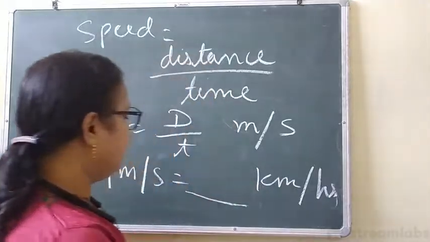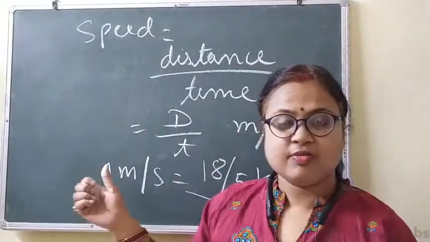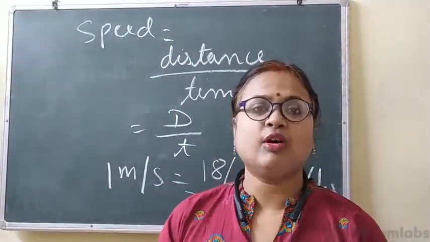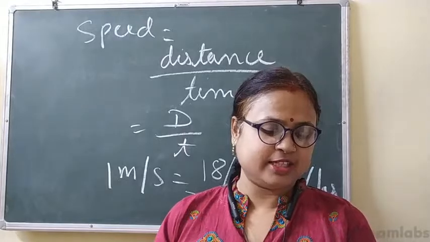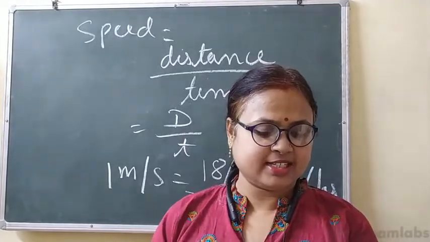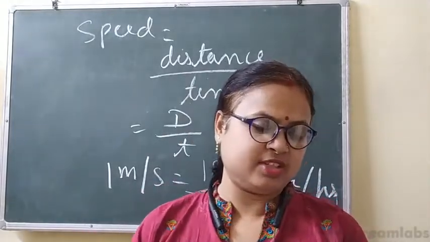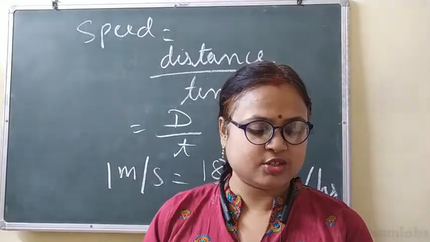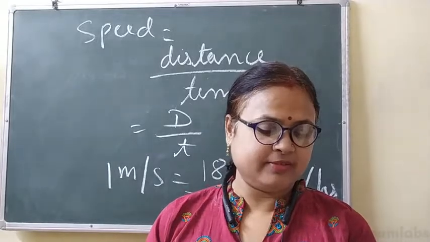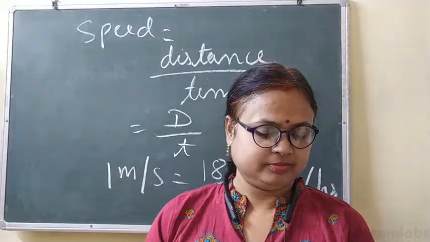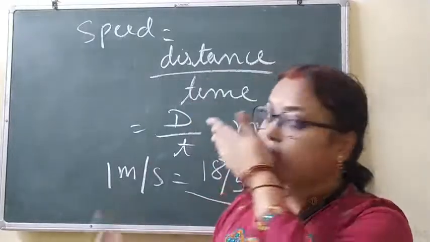So here, what will we write? 18 by 5. Clear? And we can say that 1 meter per second is equal to 18 by 5 kilometer per hour. Now, very good. Tanishka is happy. Very good, Tanishka. Raj Nandini has also given the correct answer. Very good, Raj Nandini. Rahul Singh has written 12. This is wrong, Rahul Singh. It should be 18 by 5. Yes. Shreya Sinha is happy. Very good, Shreya Sinha. Okay. Very good. Yes, given the correct answer. Okay. So now this is about speed.